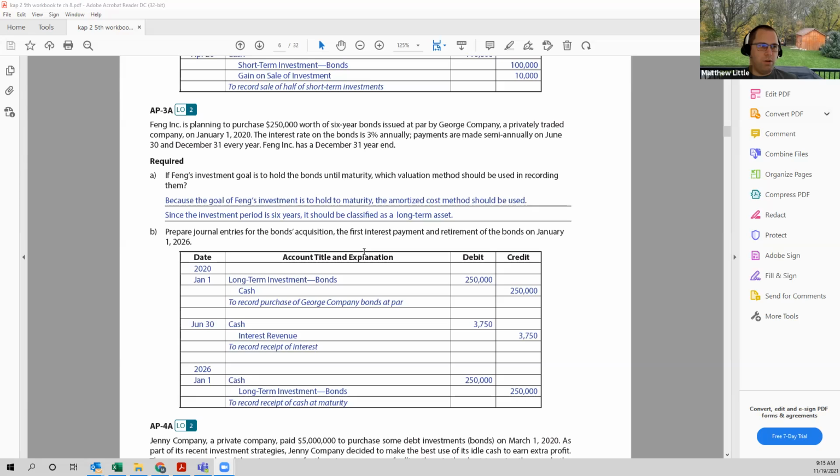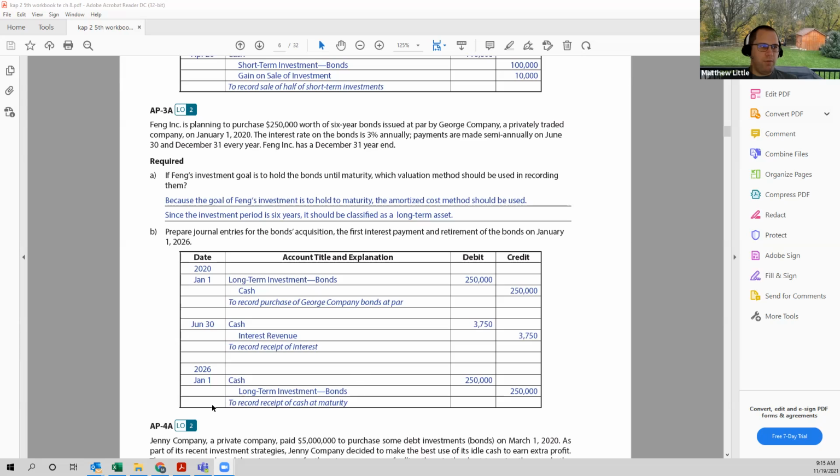We're asked to record the first interest payment. It's semi-annually, so we take the 3% annual interest rate times the $250,000 in par value for $7,500. It's a semi-annual payment, so we'll divide that by 2 to take 6 out of 12 months. So the cash expected to be received on June 30th would be a debit of $3,750 and a credit to interest revenue for $3,750.